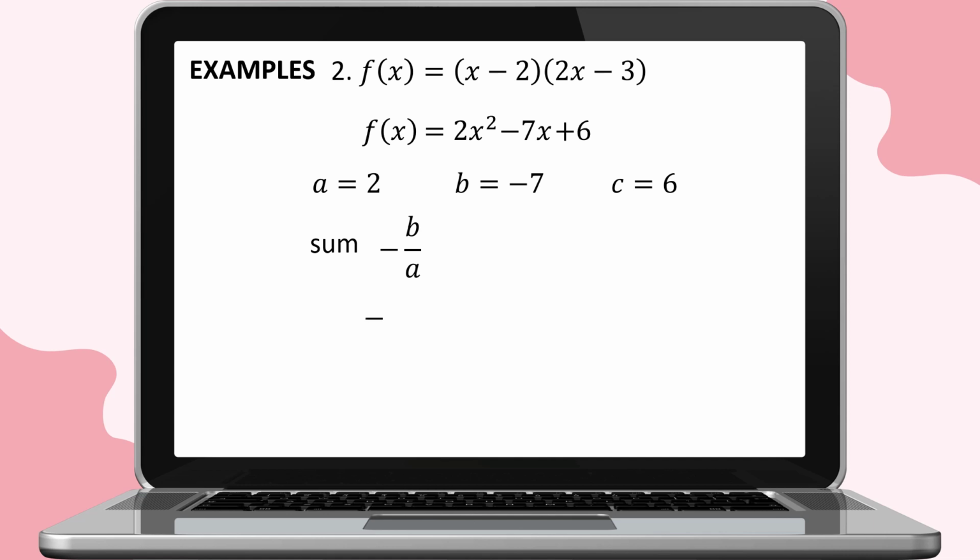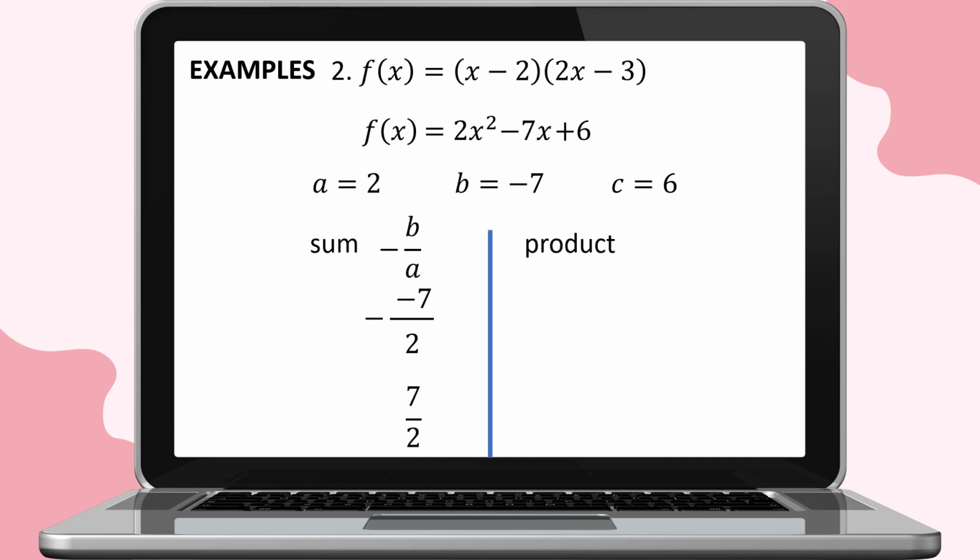We copy the negative sign, then the value of b, which is negative 7, over the value of a, which is positive 2. Negative 7 over 2 is equal to positive 7 over 2. So the sum of the roots is equal to 7/2.